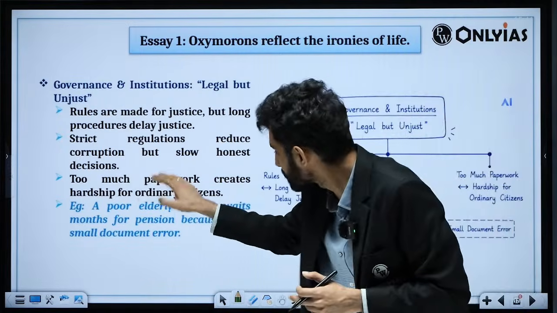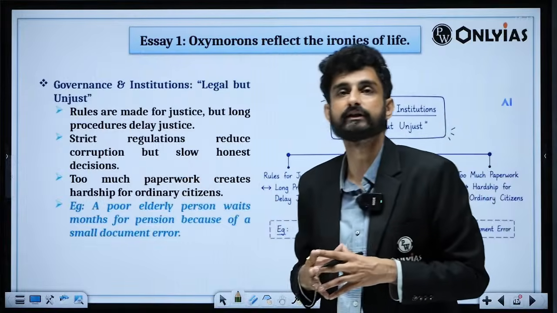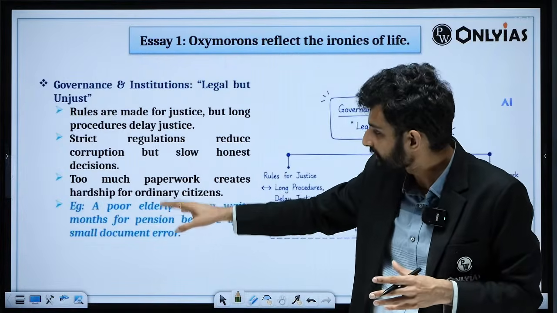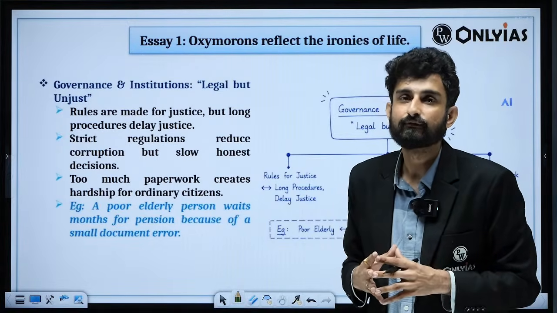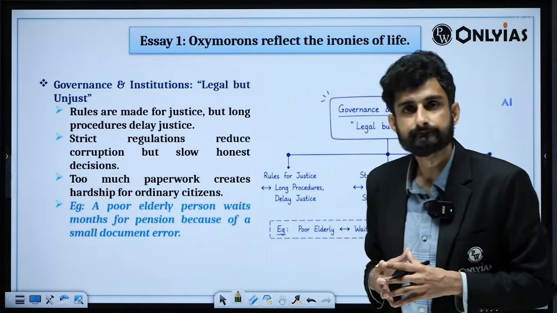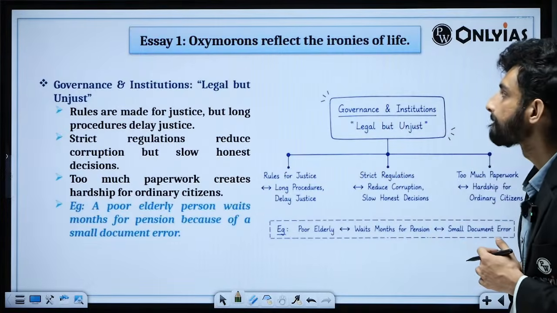Further, too much paperwork creates hardship for ordinary men. You have seen that several times, the old people are not able to accrue and realize their pensions at the right time. So that can be a context.